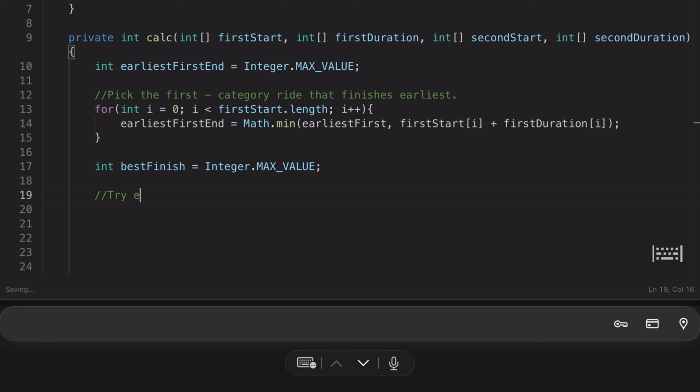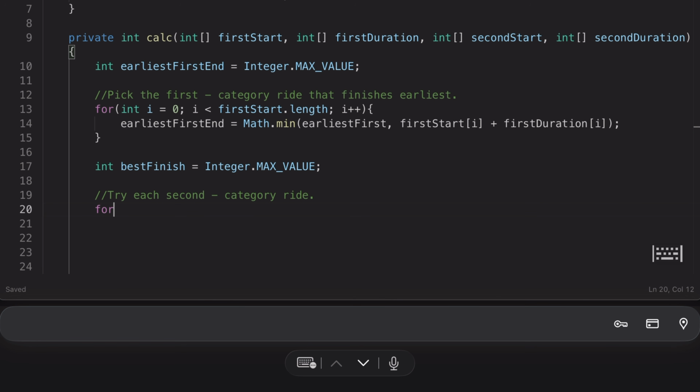What we want to try is each second category, whatever the second category is. And we know that first the land and then the water, and the water then the land. These are the concepts we are trying.